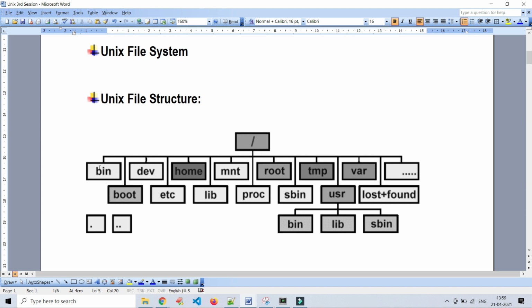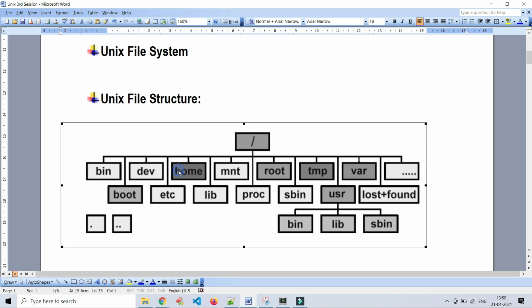Here in the first level we are discussing bin. Bin means binary files. The bin directory contains the binary files which are used by almost all the users, like very basic commands like cp, ls, cat. Some commands we will generally use irrespective of the role of the user. And dev is short for device, system devices. Unix or Linux system devices may be a printer, or some other thing like pager, printer, IO device, like that.